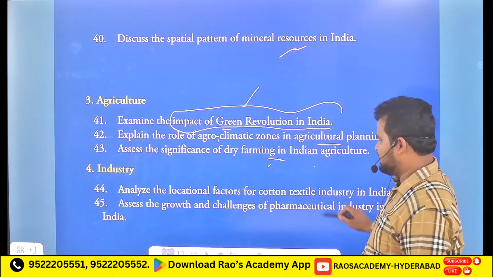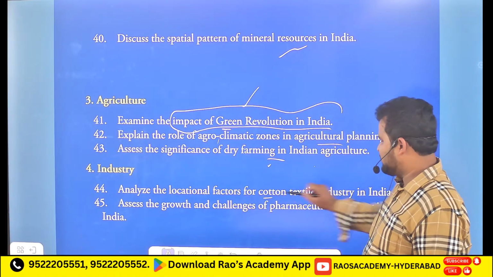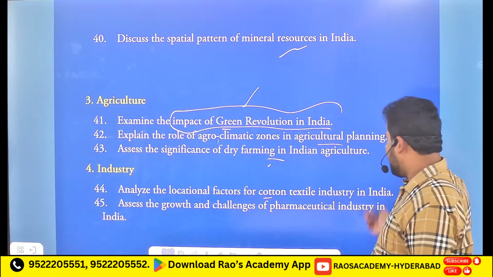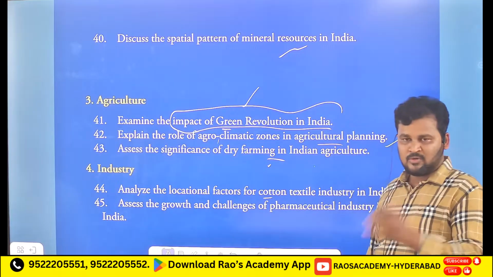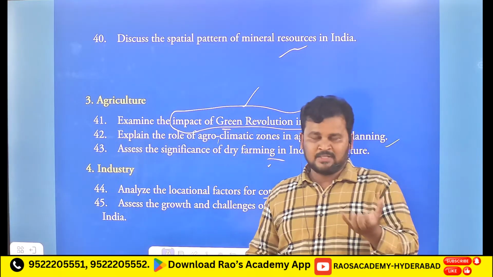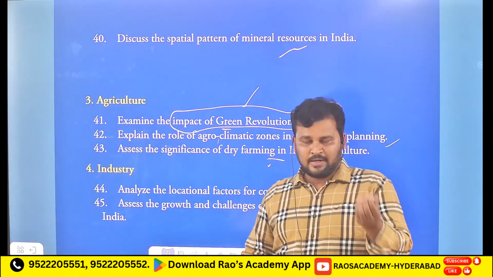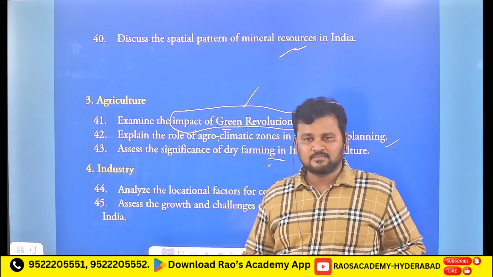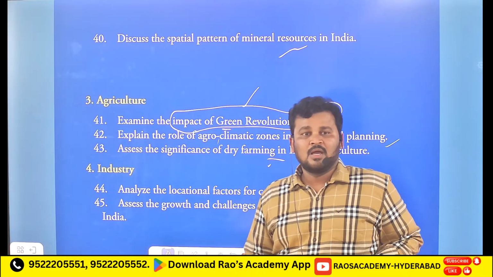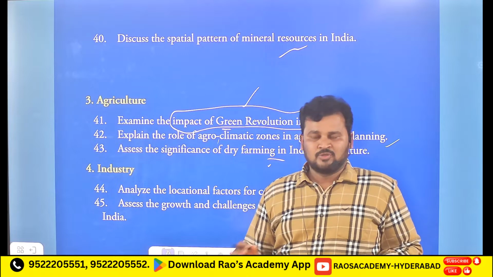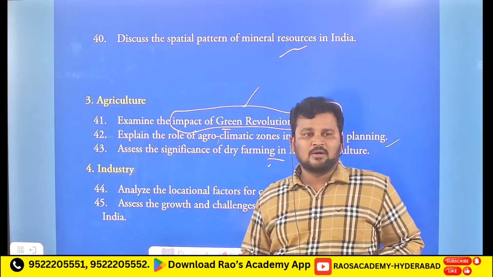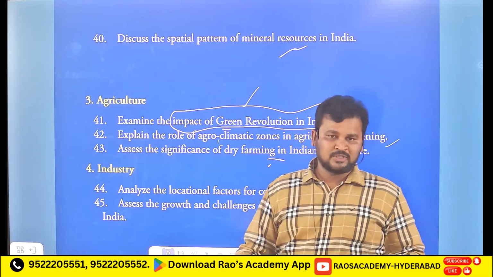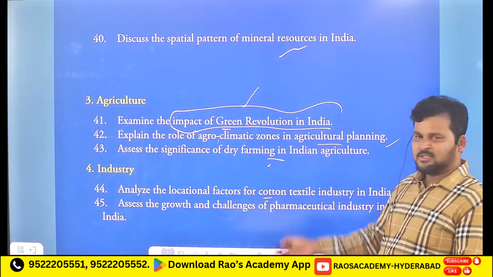And coming to industry, analyze the locational factors for the cotton textile industry in India. Okay, so we have to know where the cotton mills were located, majorly in Maharashtra and Gujarat. Most of the places in Maharashtra and Gujarat cultivate cotton, so due to that reason most of the textile mills were located in Maharashtra and Gujarat. A lot of information we can write here.